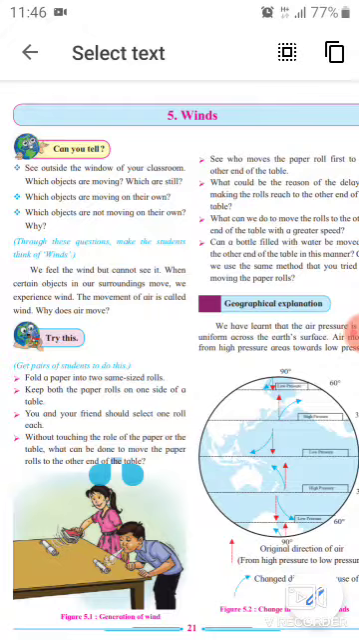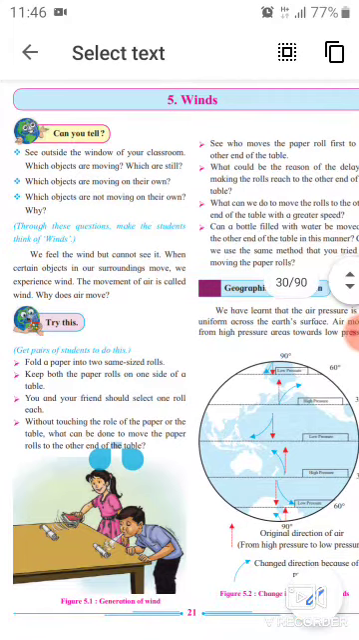Okay, and this air means what? The winds. Which objects are moving on their own? Leaves of plants are moving on their own because of air, and that air we call winds. We feel that. We don't see the wind or air, we only feel it.